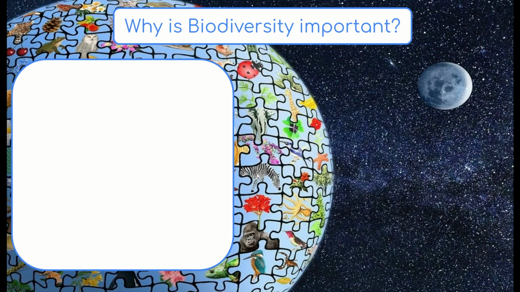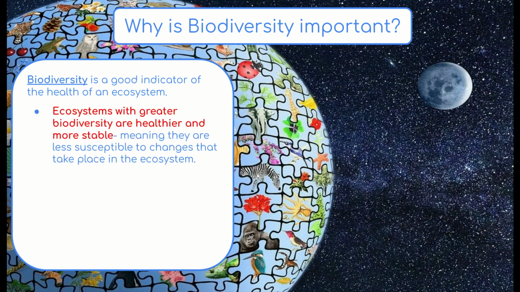So now that we know what biodiversity is, why is it so important to ecosystems, as we just mentioned? When scientists or ecologists look at an ecosystem, biodiversity is one way to get an indication of how healthy that ecosystem currently is. Again, we said that more biodiversity indicates that the ecosystem is doing very well, it's very healthy, whereas less might indicate that something is going on.